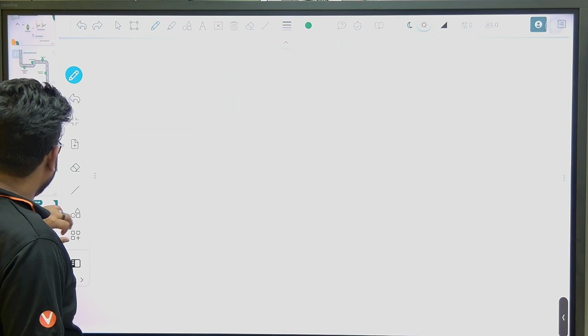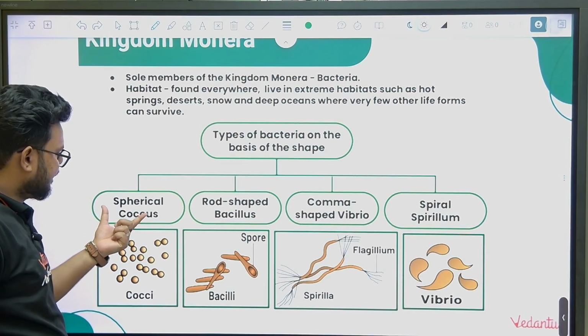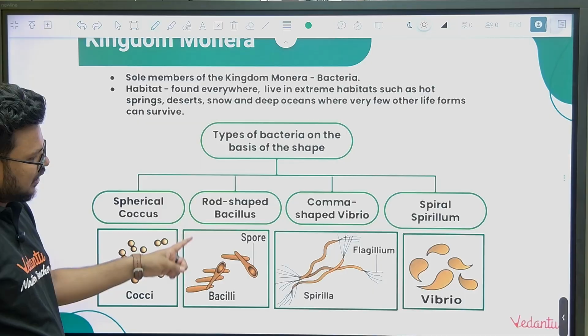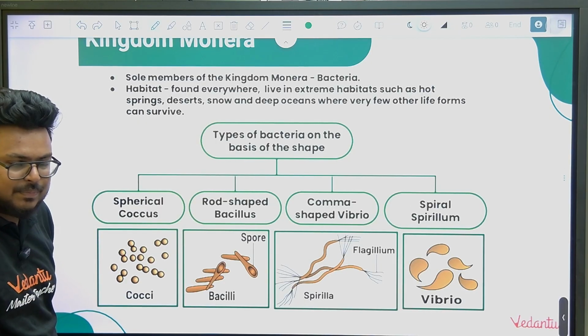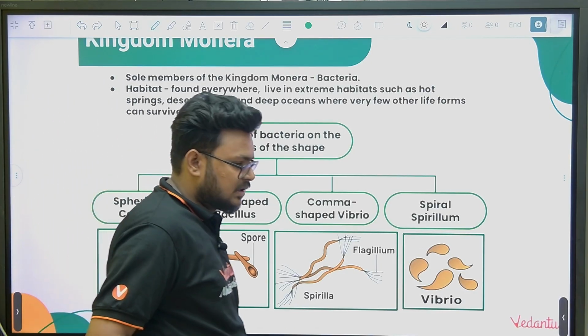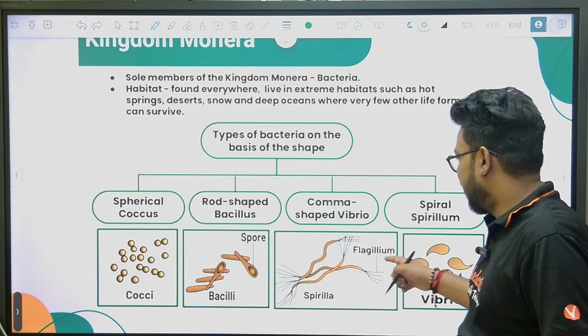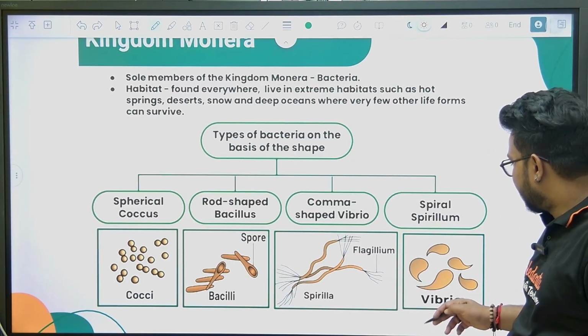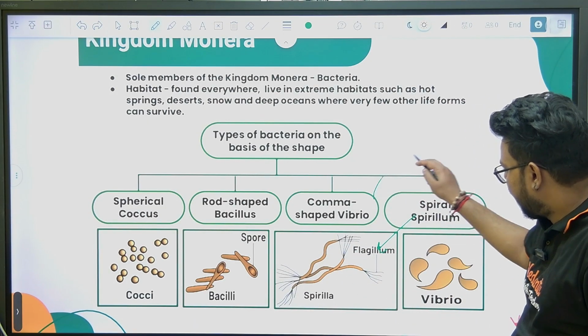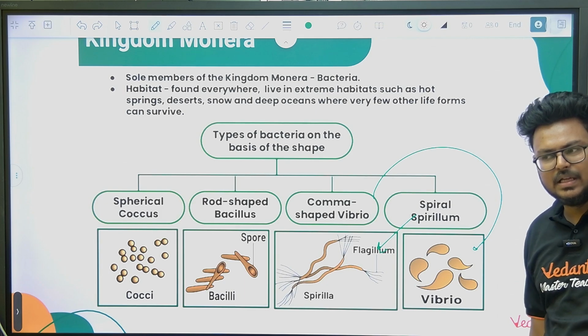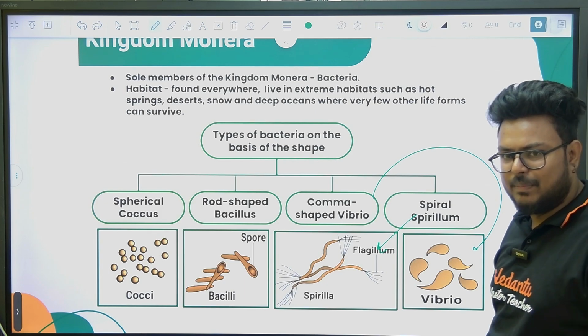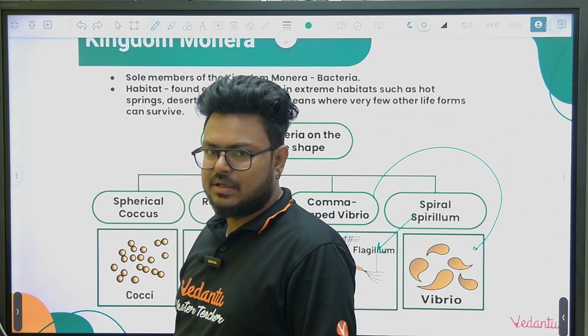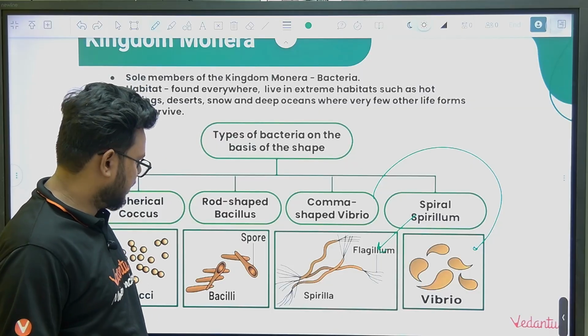Now if we talk about shapes, so you can see spherical shape cocci, rod shaped bacillus, vibrio, spiral shaped spirillum. They have mentioned the image wrong, spiral, and it will come here. Vibrio will be comma shaped. So these are the four major shapes which we can see in case of our bacteria.